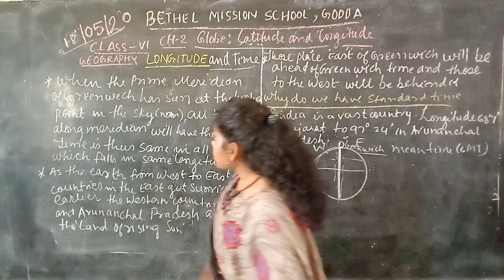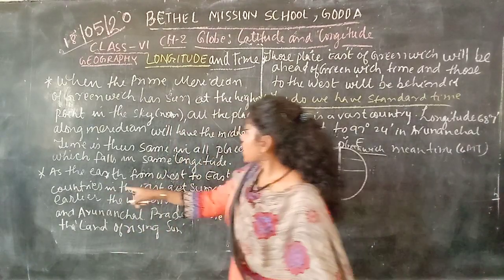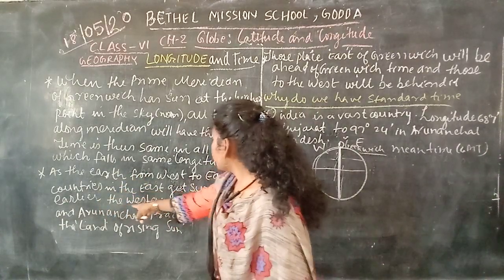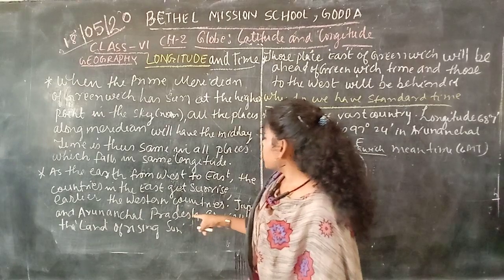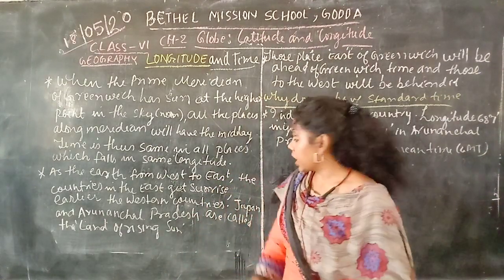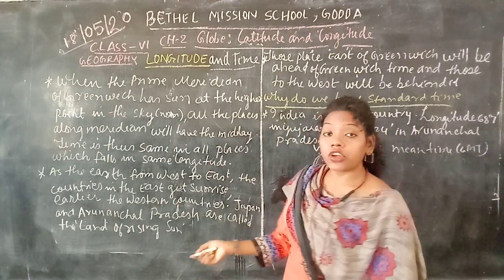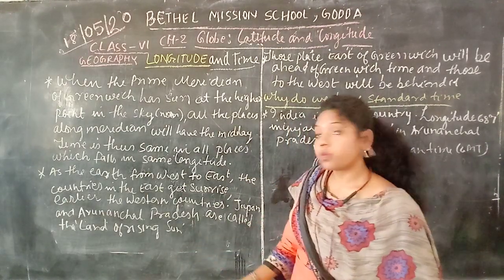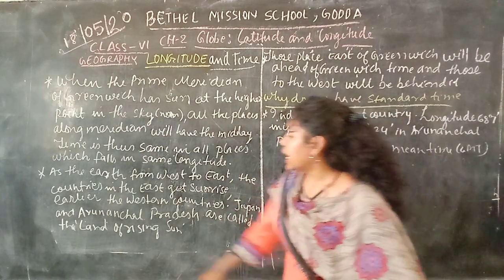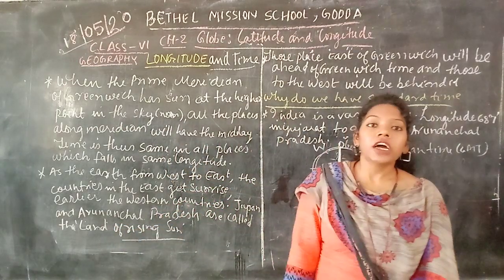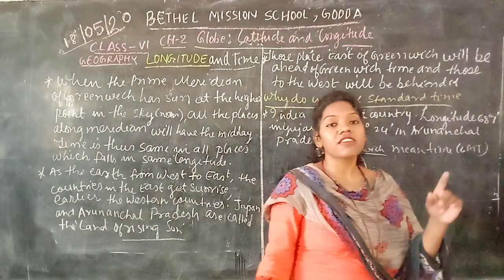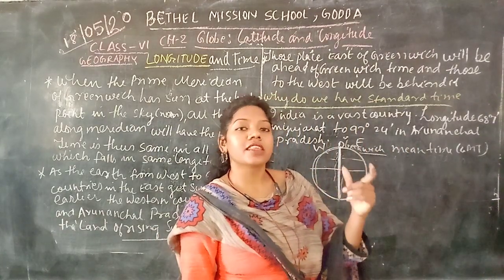Okay, then another point is that as the earth rotates from west to east, the countries in the east get sunrise earlier. Yes or no? And the western countries receive it after that, which means they remain dark. So, as I just gave you the example, Japan and Arunachal Pradesh of India receive the sunlight early. That is why it is called the land of the rising sun, because these are the places which see the sunlight first.